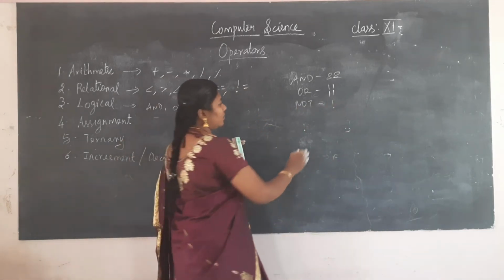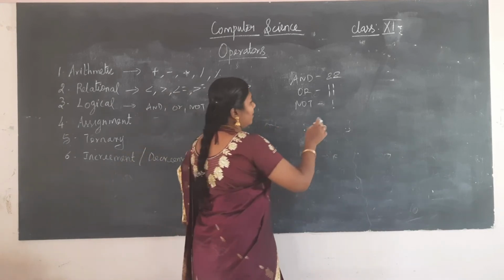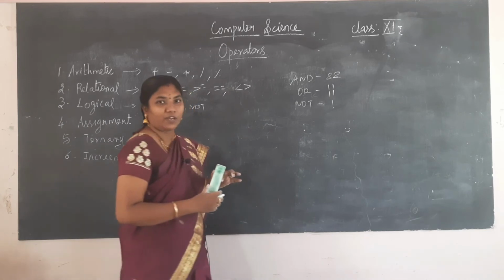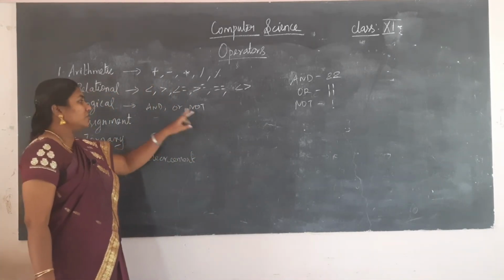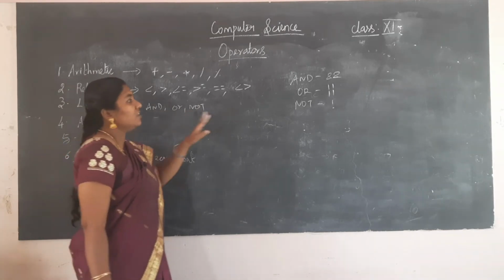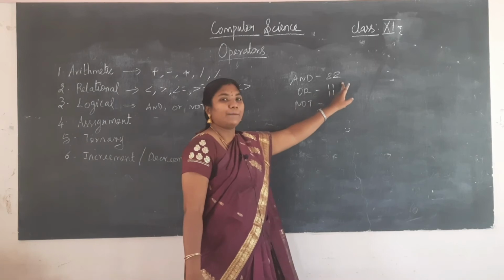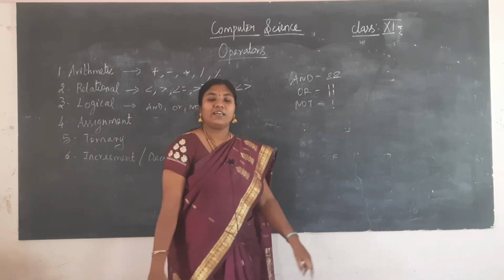For not equal to, you use less than or greater than, sorry, and here we will be using the exclamatory mark, I think so. So here and, or, not are the 3 logical operators. For and you will be using ampersand, for or we will be using the pipe symbol, and for not we will be using the exclamation mark.